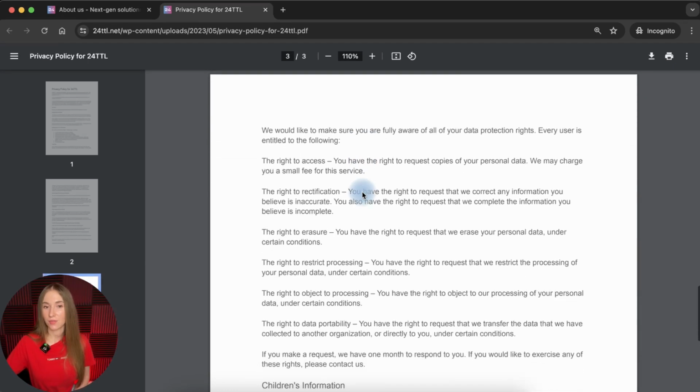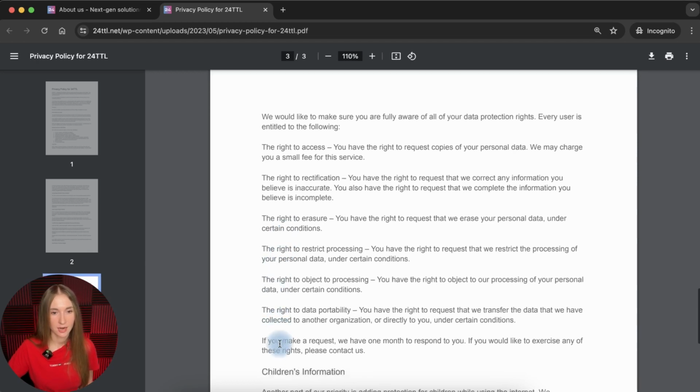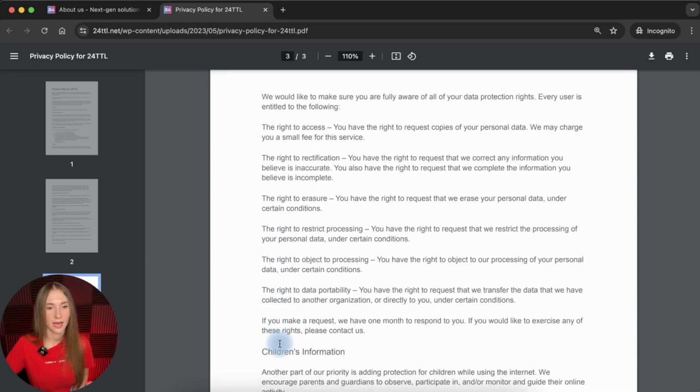And here's the description of the rights that the European residents have, and we might see 1, 2, 3, 4, 5, 6 rights. Actually, I do not see here the full list of rights. I don't remember the whole list for sure, but I know that there are 7 or 8 rights, and here there are only 6.